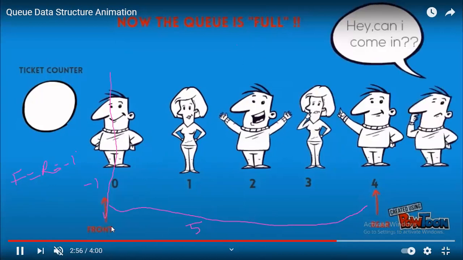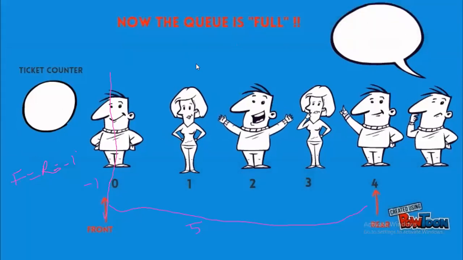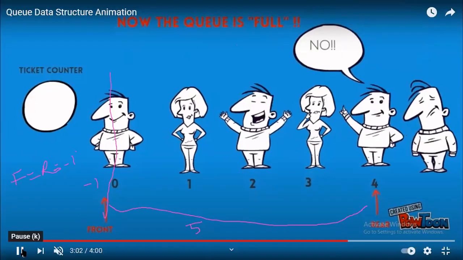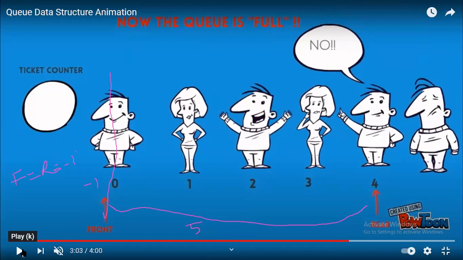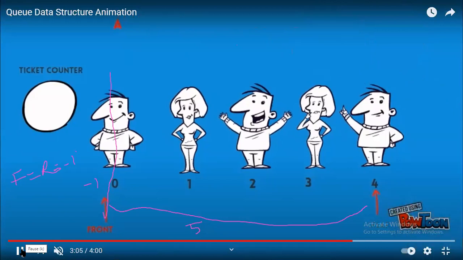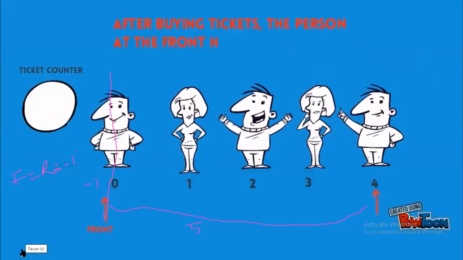Okay. Next, when the sixth person comes, I said the maximum size of the queue is 5. When he enters, the queue has to be moved, no? So it has not yet moved. What happens? He cannot enter the queue because the maximum capacity of the queue is reached and the rear has reached 4. When rear equals max - 1, same as in a stack, we say the queue is full. So he cannot get a position, hence he has to be eliminated.